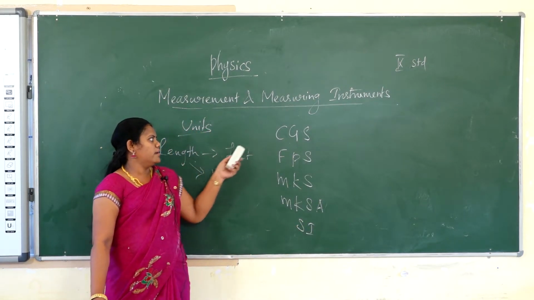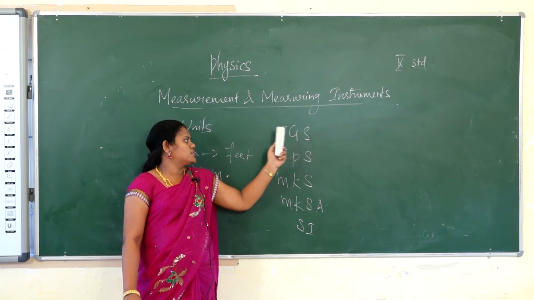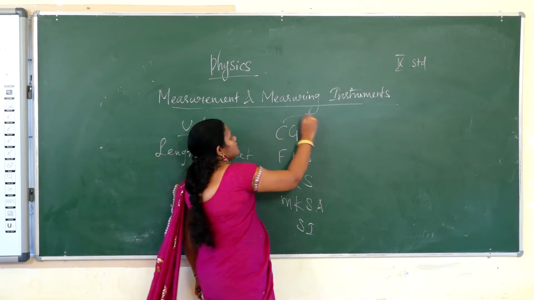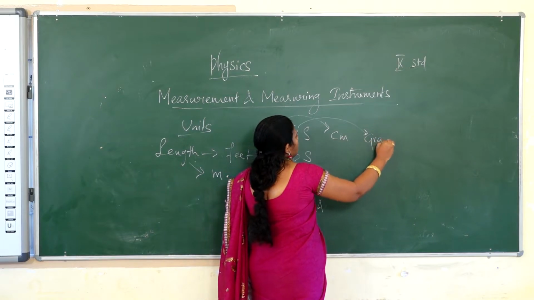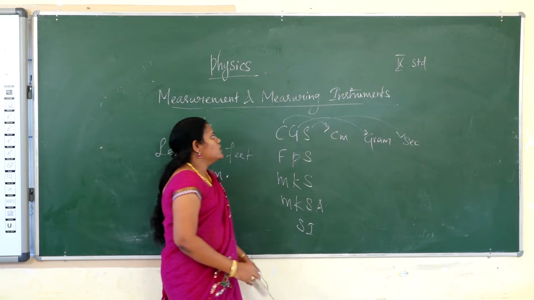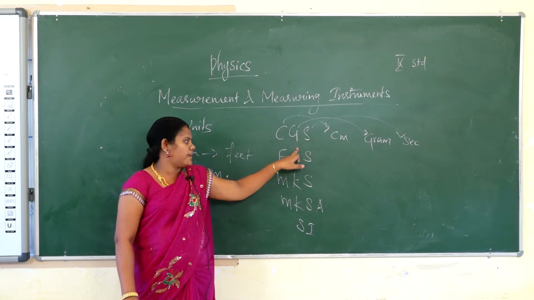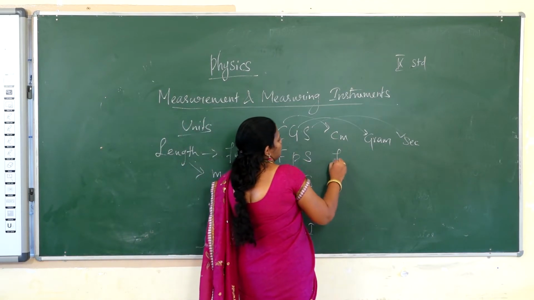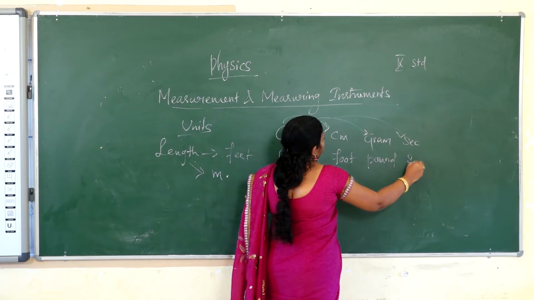Now tell the abbreviations of all of these. CGS: C for centimeter, G for gram, and S for second. So CGS is centimeter, gram, second. FPS is foot, pound, and second.